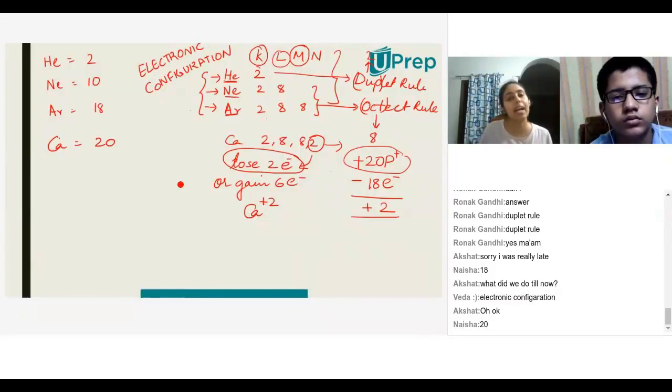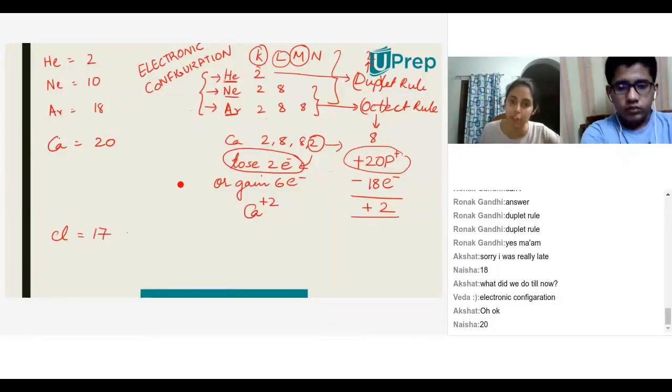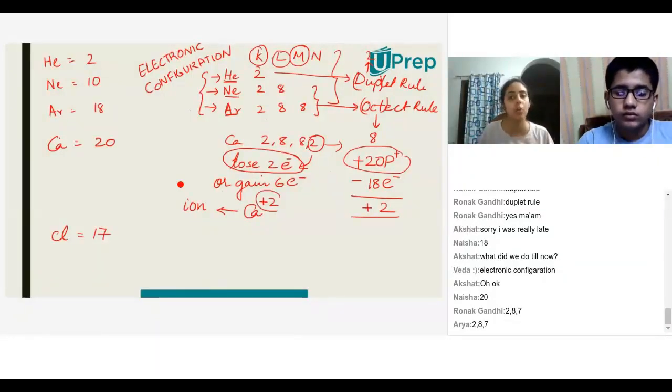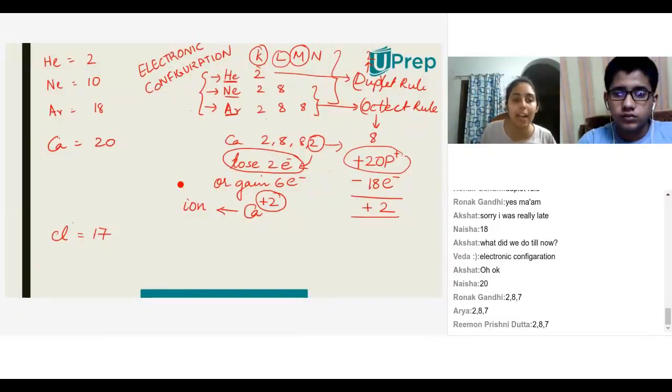Now, can you guys tell me what will be the charge on, let's say, chlorine? Atomic number 17. I want you to first write the electronic configuration and then tell me what will be, and by the way guys, this is called the calcium ion. An ion is any atom or molecule which has a charge with it. So this is a calcium ion. I want you to tell me the ion for chlorine. What will be the chlorine ion?